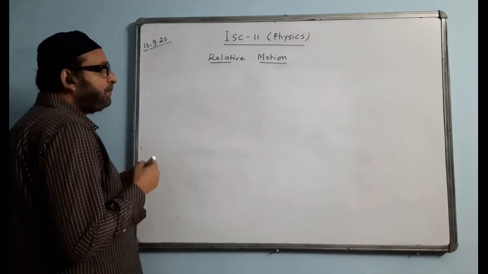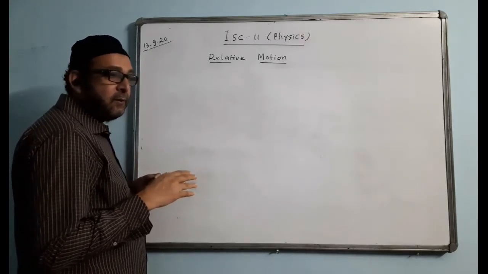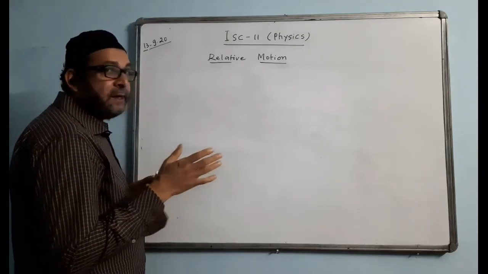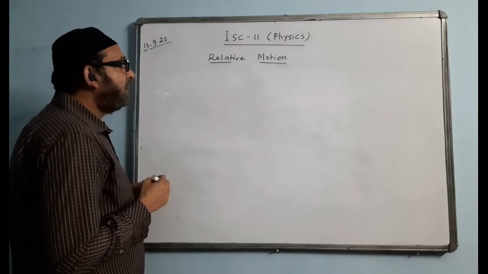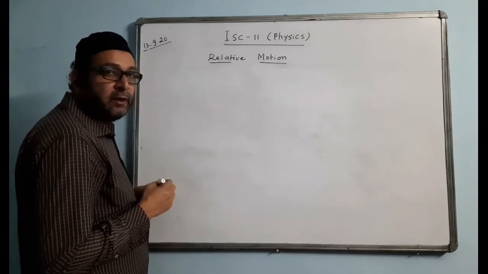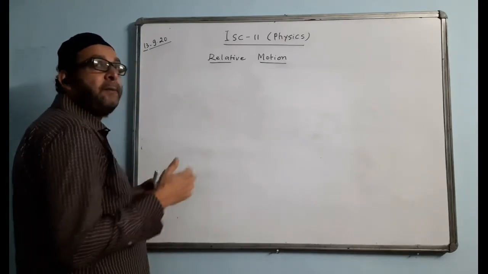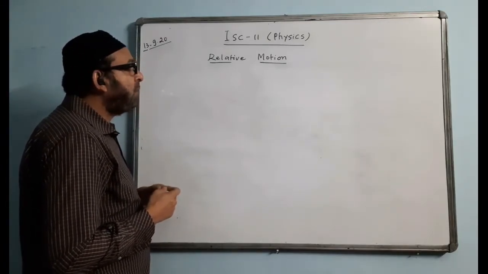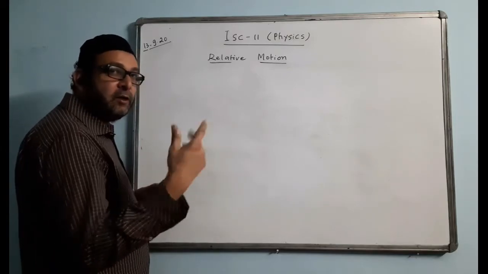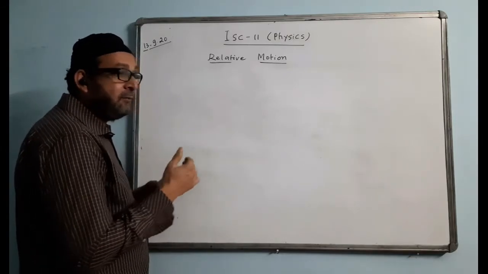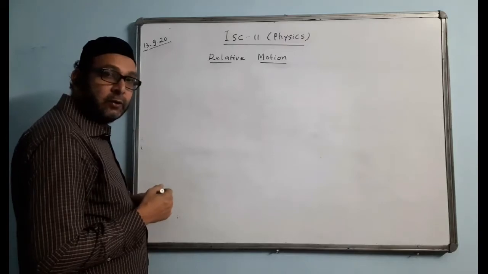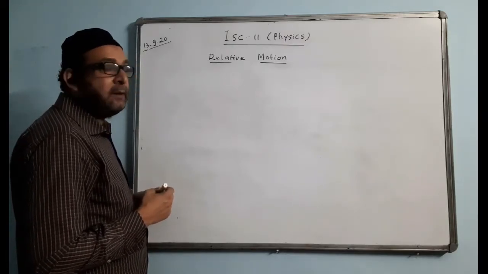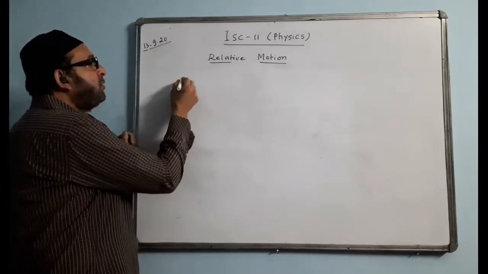So the question says car A moves due west with a velocity of 20 km per hour, and another car B moves due north with the same velocity, 20 km per hour, but one is in the direction west and the other is in the direction north. Find the velocity of car A with respect to car B. That is the question. I'll explain it to you.